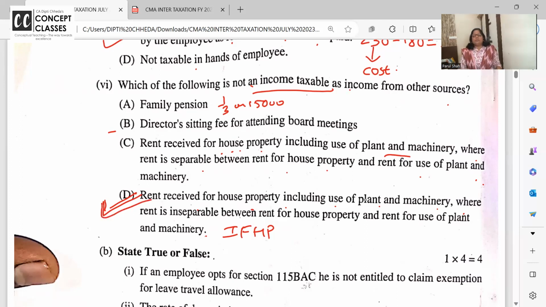So they asked, what is not taxable? So this is not taxable. When it is inseparable, rent of house along with other plant and machinery and amenities, all the rent, including the amenities, will be taxable in income from house property.